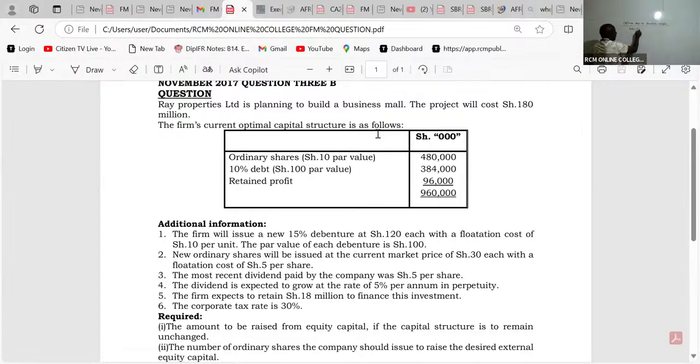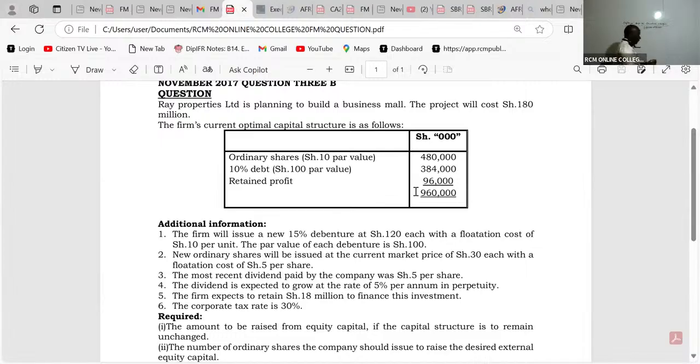We have equity and then we have debt. So equity is how much? Equity I can see because this is future borrowing. I'll be able to explain this better. Equity we can see ordinary shares and we have retained profit. So please add both of them under equity. So we have 480,000 under equity. We have 480,000 plus 96.